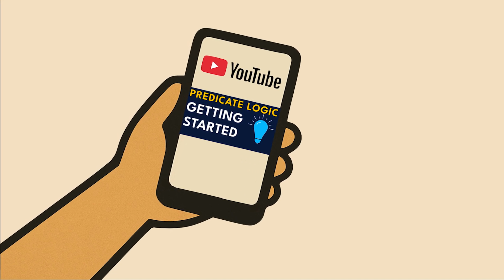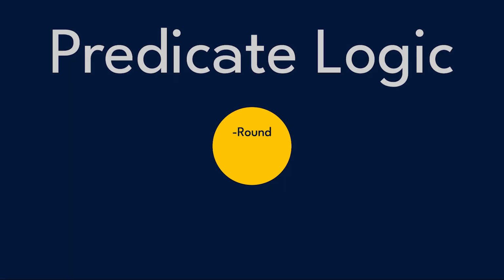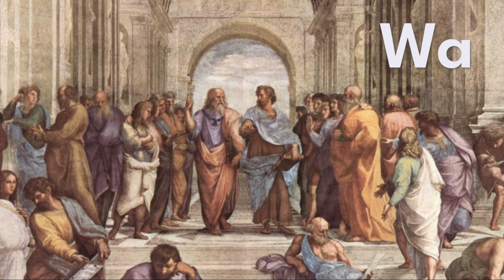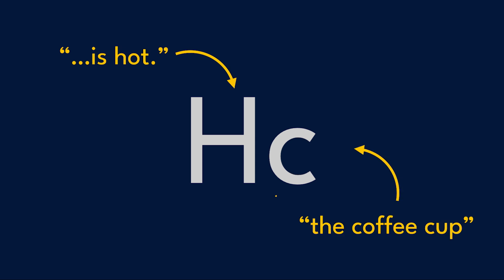In the beginner video, we learned how to use predicate logic to describe what a thing is. The coffee cup is hot, Aristotle is wise, the sky is blue. These are one-place predicates. They describe single things, one slot at a time. If you need a refresher, you can learn the basics here.